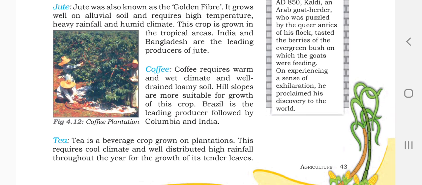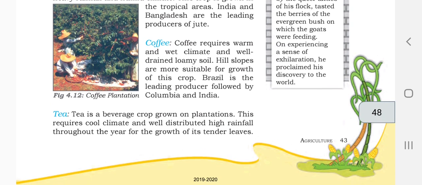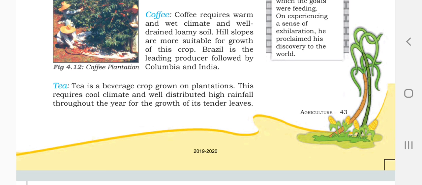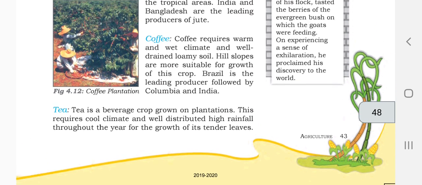Next one is coffee. Coffee requires a warm and wet climate and well drained loamy soil. Hill slopes are most suitable for growing this crop. Brazil is the leading producer, followed by Colombia and India.